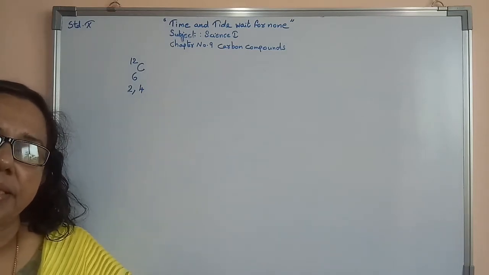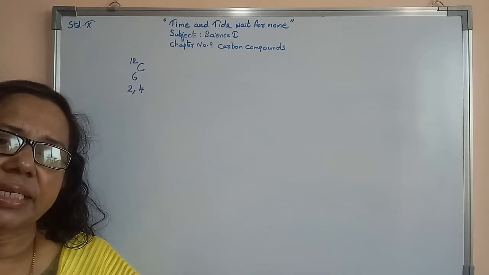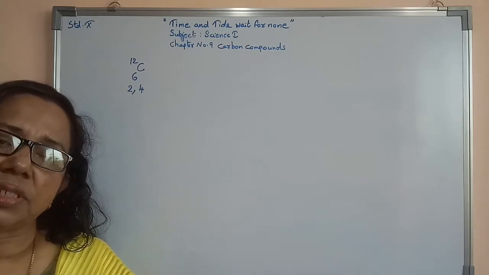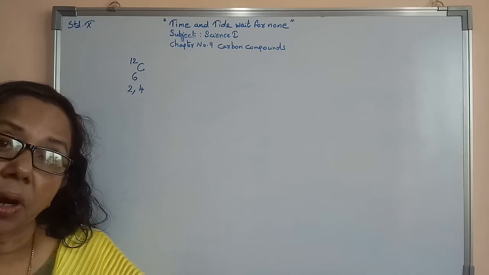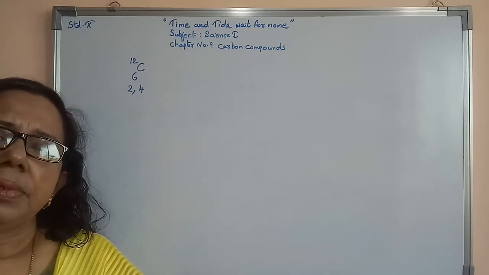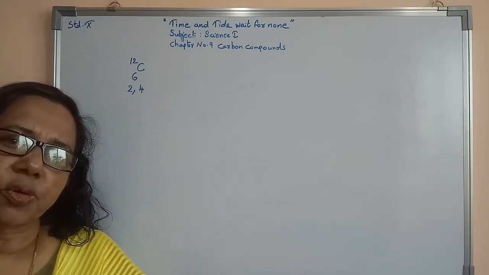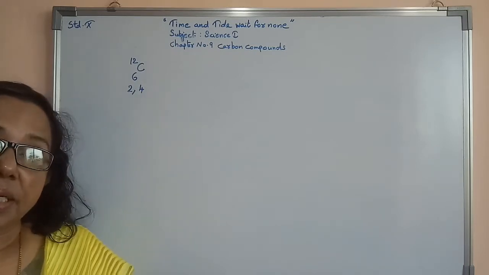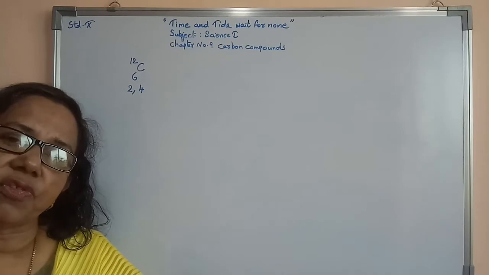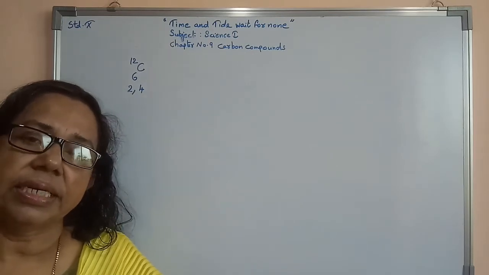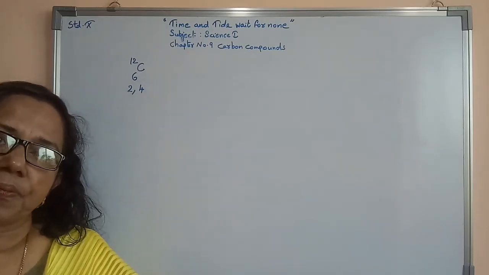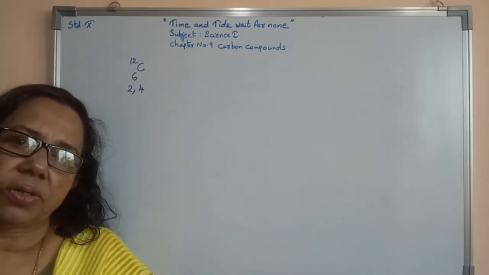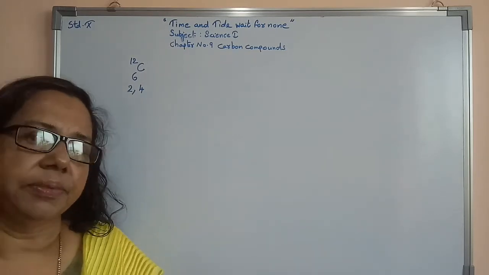It can attain the octet condition by receiving 4 electrons from other atoms, or it can attain the duplet condition by removing its outermost electrons. But giving 4 as well as taking 4 is very difficult in case of carbon. So it does sharing of electrons with other atoms.